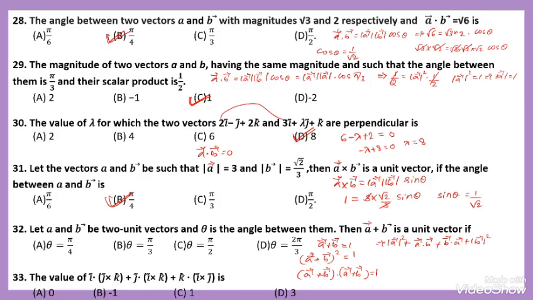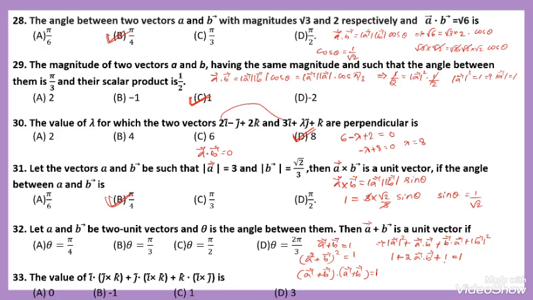Okay, here both are unit vectors. That's why 1 square. Here for the dot product both are equal. I will take 2 vector A dot vector B plus 1 is equal to 1.